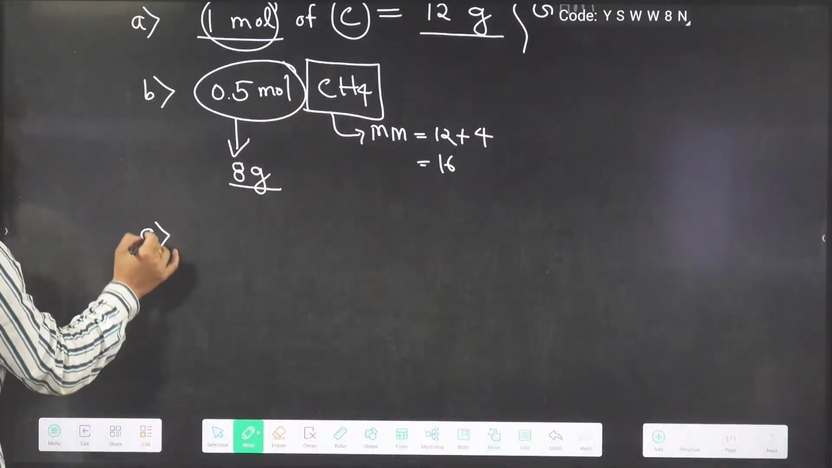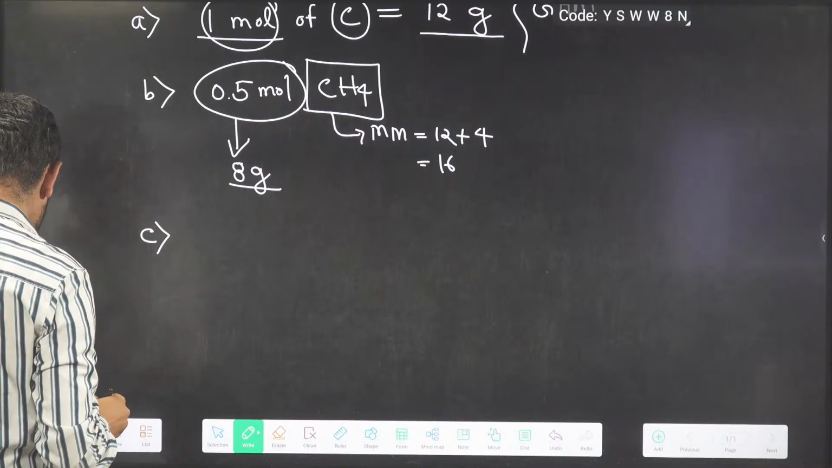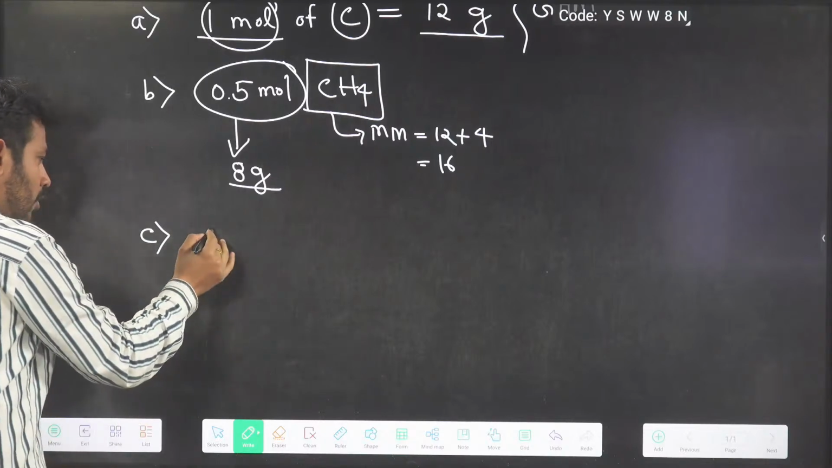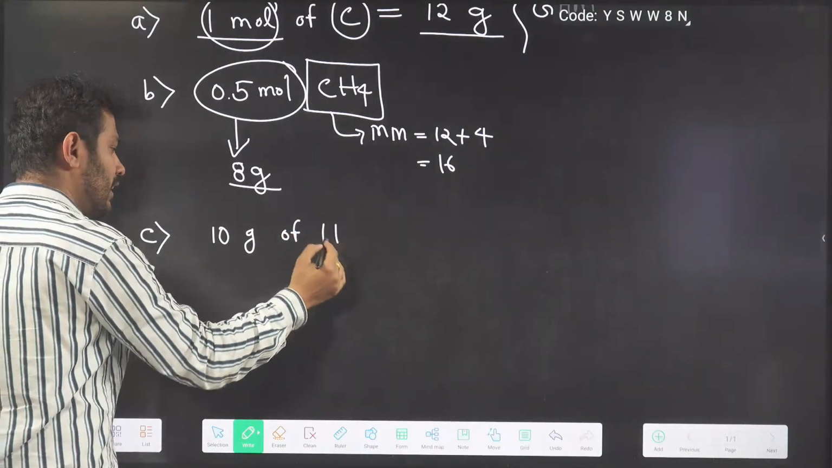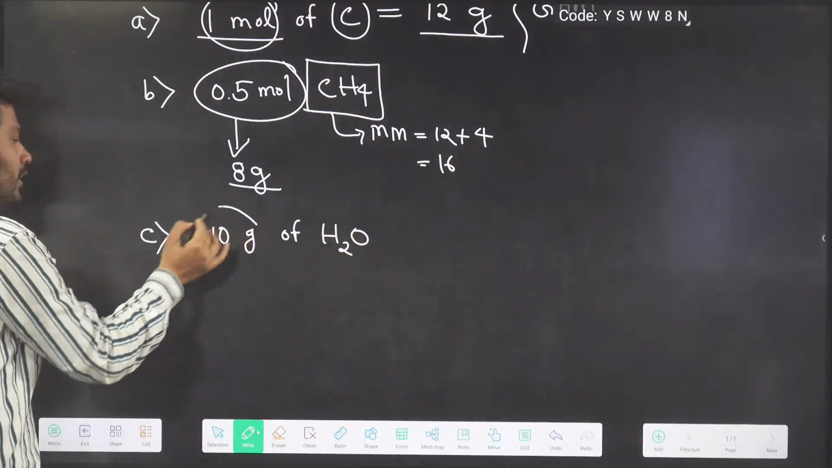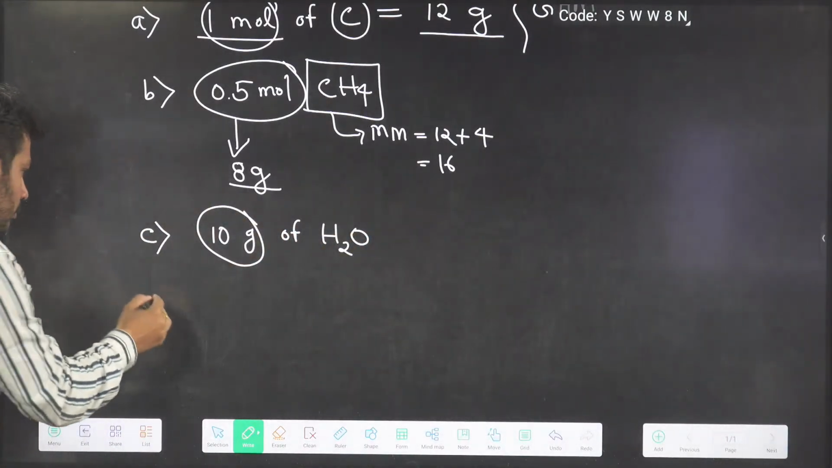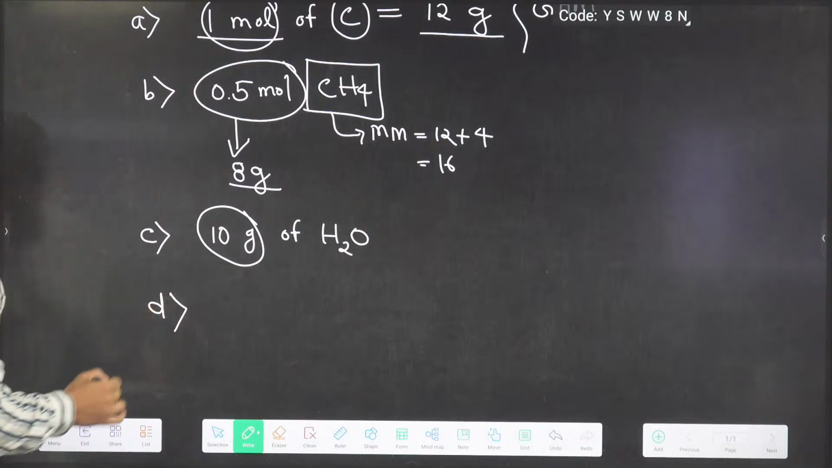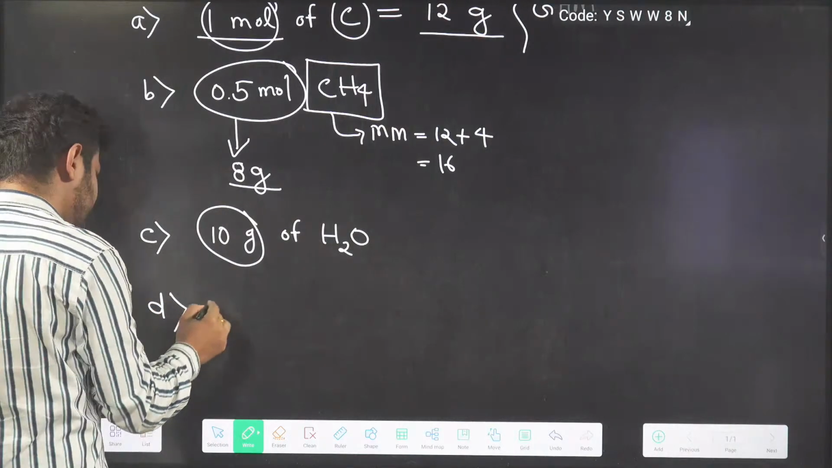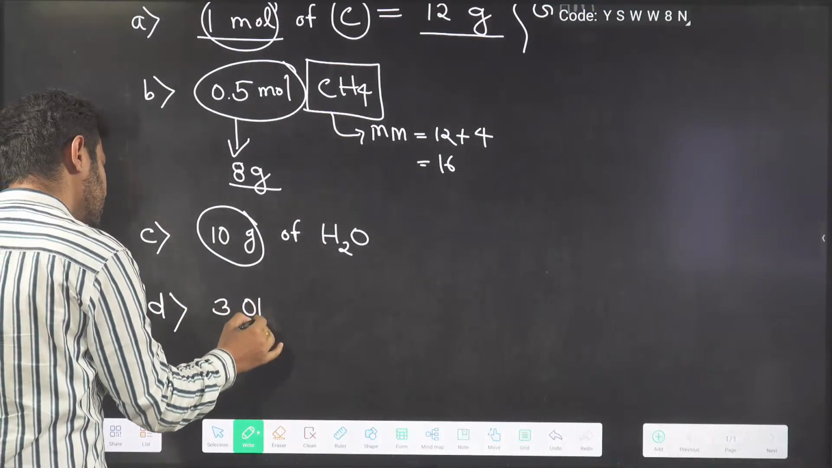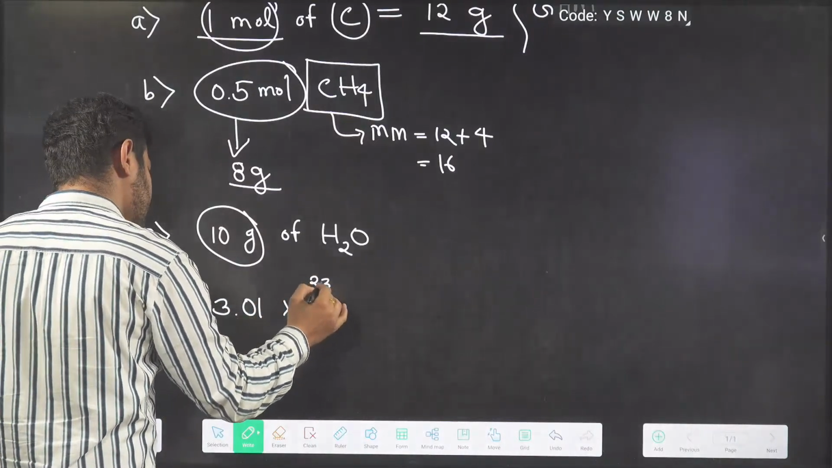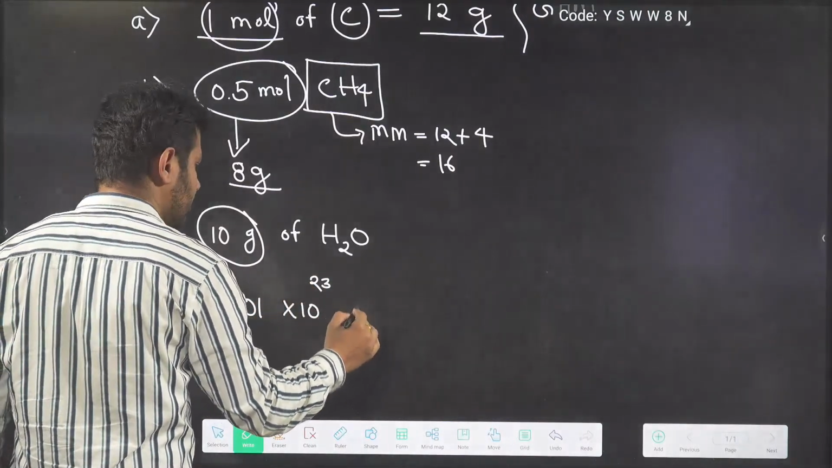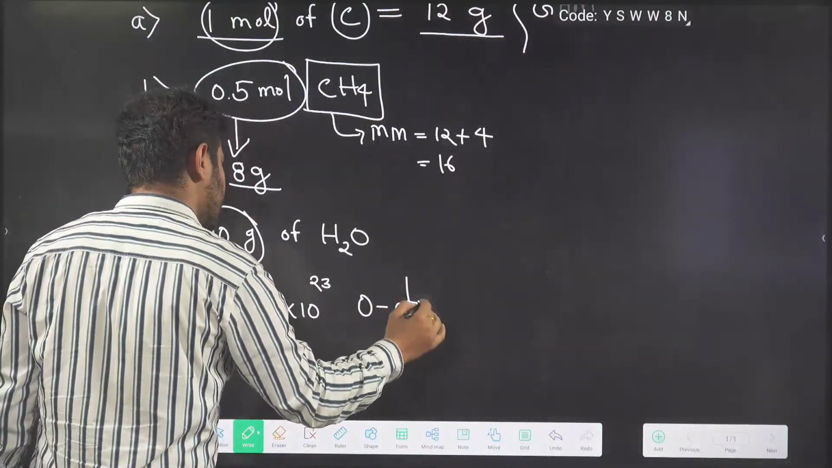Option C, if you talk about it, we have 10 gram of water. Directly they have given 10 gram of water. In 10 gram of water, what is the mass? The mass is already mentioned, 10 gram. So we need not think much. The last option is 3.01 into 10 to the power of 23 atoms of oxygen. These many oxygen atoms are there.